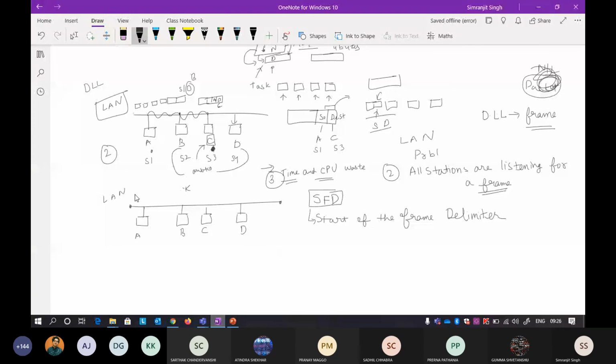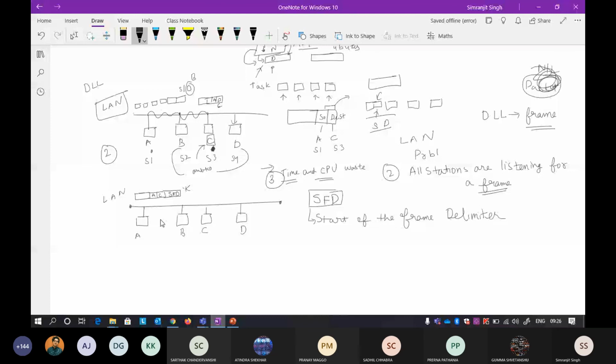This frame contains your starting address and ending address, that is your A and C, and towards the start of it I added another thing, that is your SFD. SFD is like very loud music, or like an alarm that awakes all the stations, telling them that they should awake because a packet is coming.